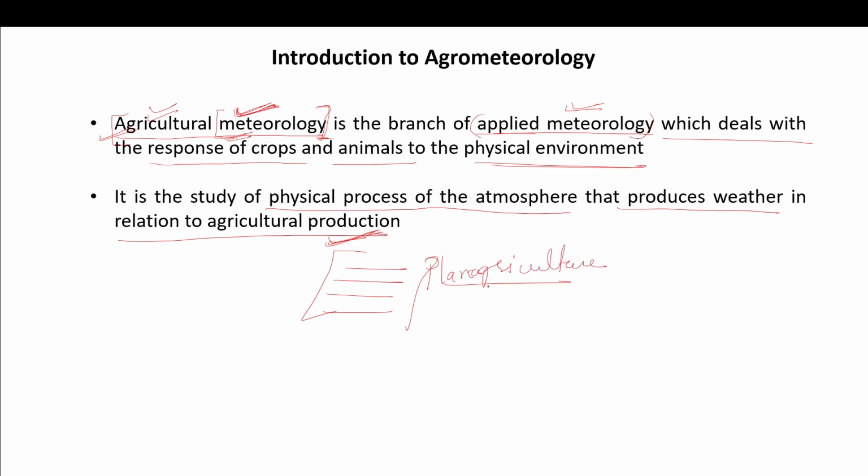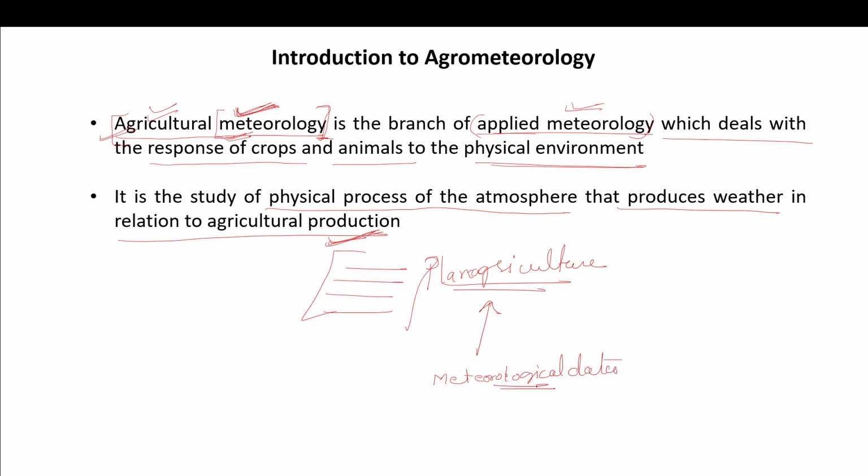So planning of agriculture is based upon what? It is based upon meteorological data.